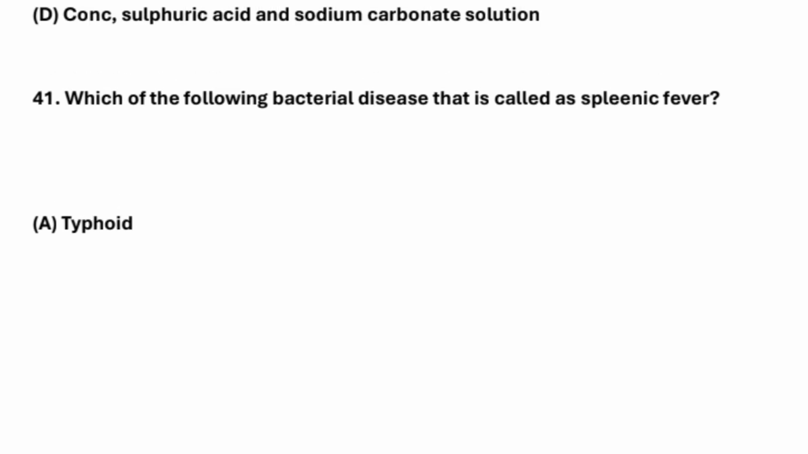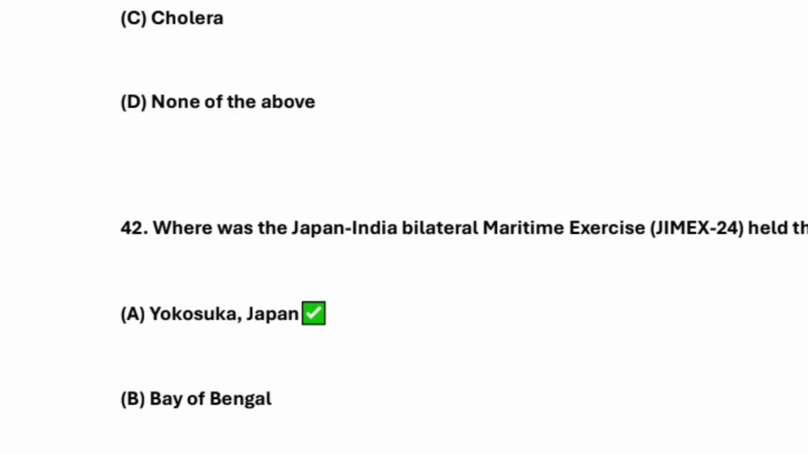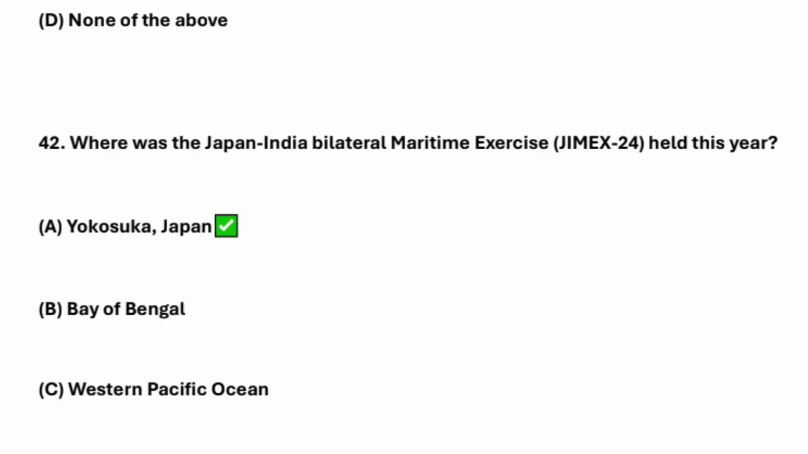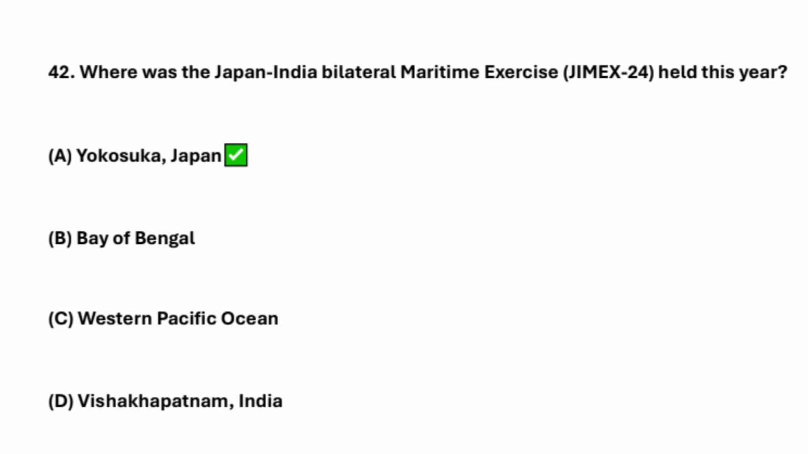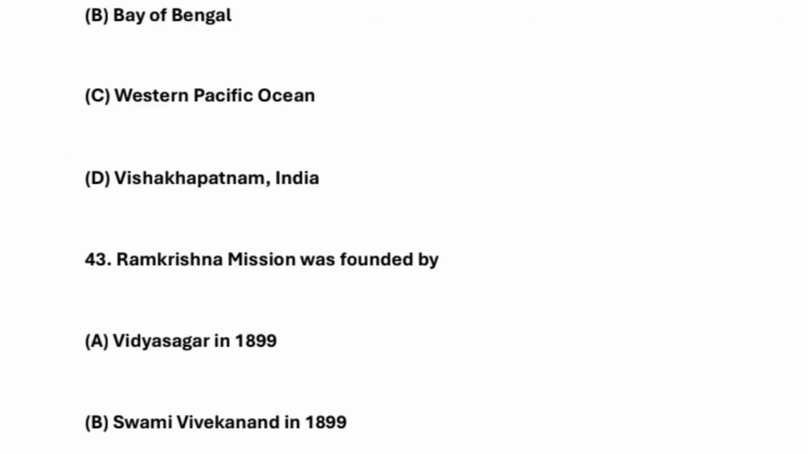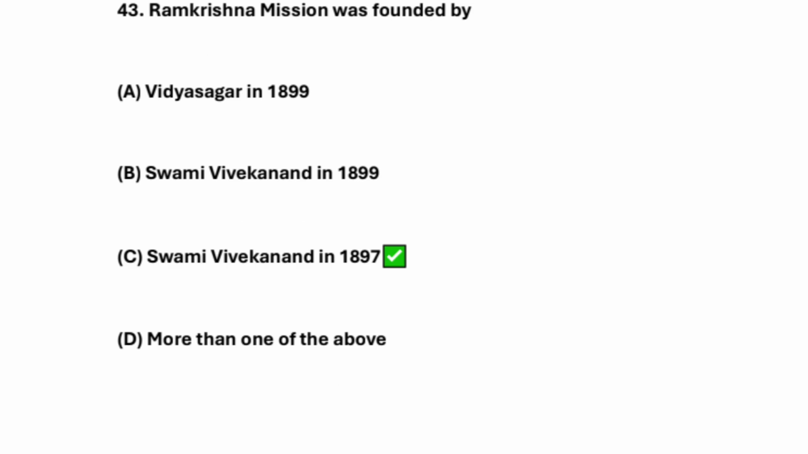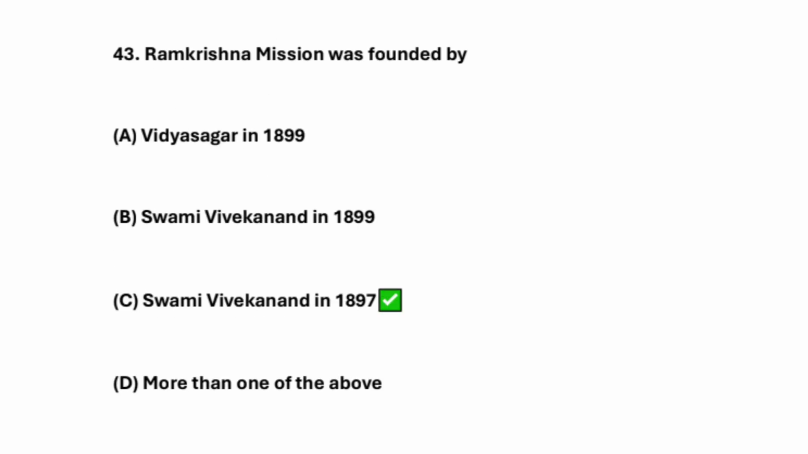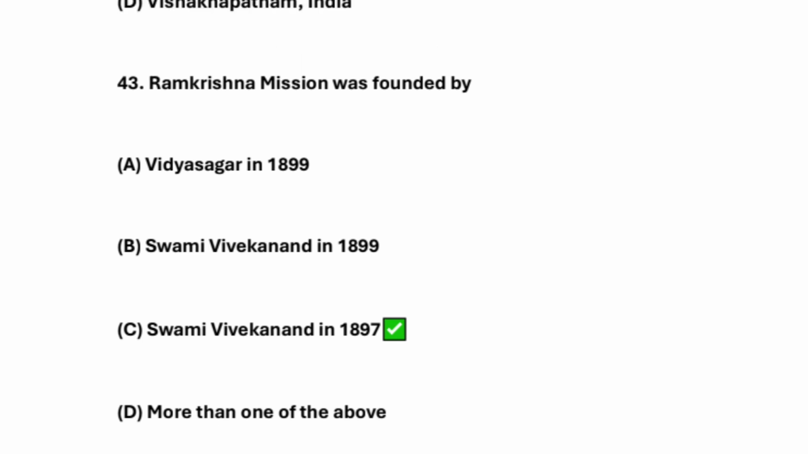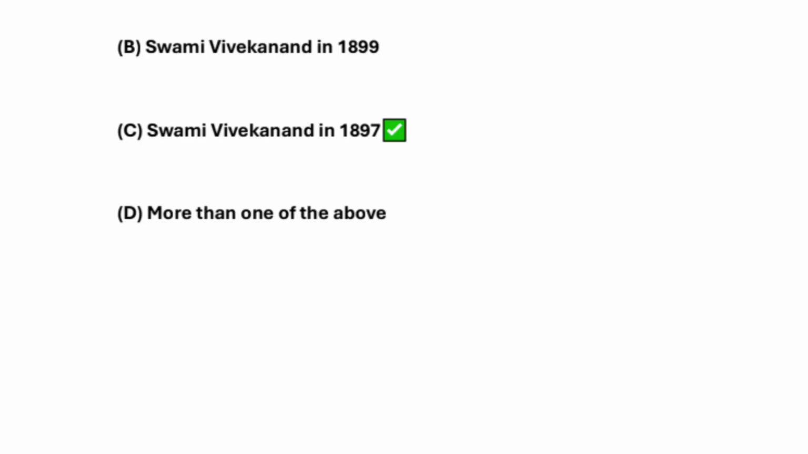So what was the question here? Which of the following bacterial diseases is called splenic fever? So splenic fever is anthrax. Next question: where was the Japan-India bilateral maritime exercise, that we call JIMEX 24, held this year? So it's Yokosuka, Japan. So here Ramakrishna Mission was founded by Swami Vivekananda in 1897, right?